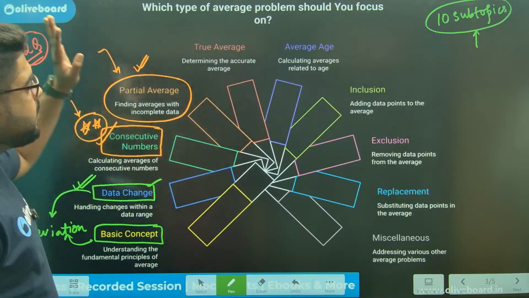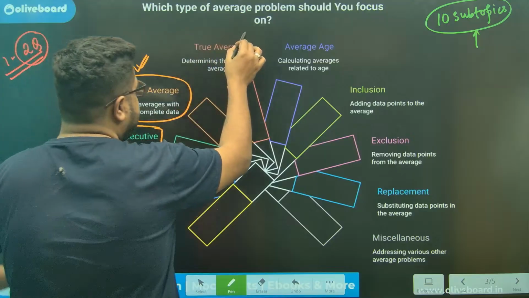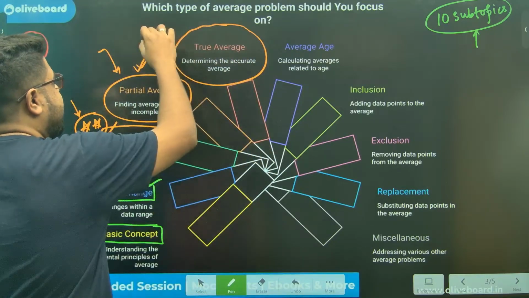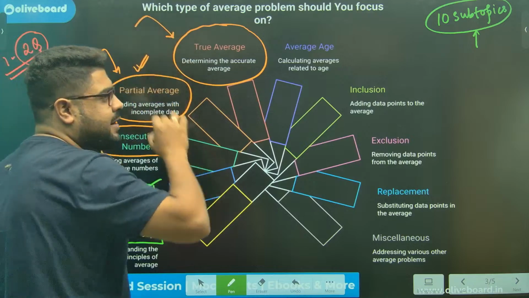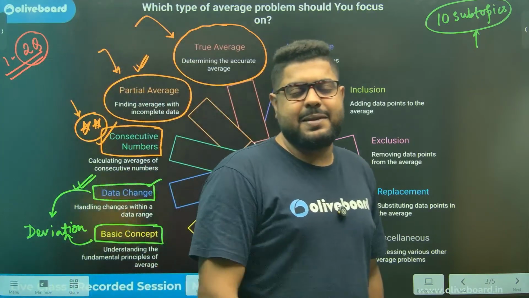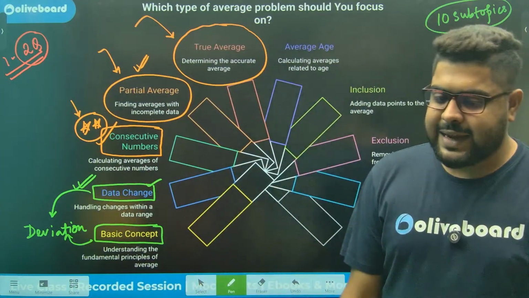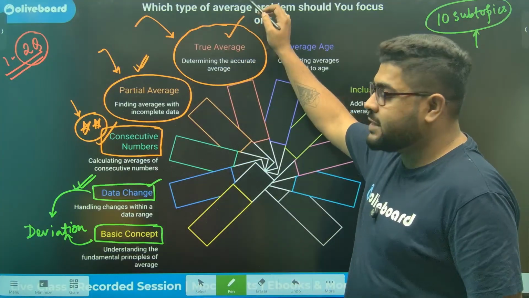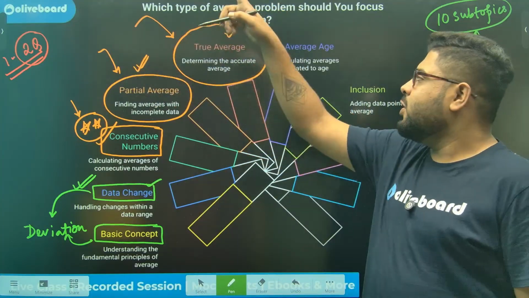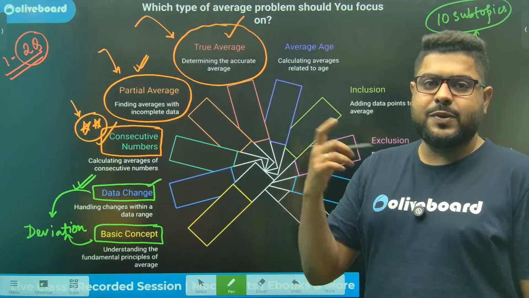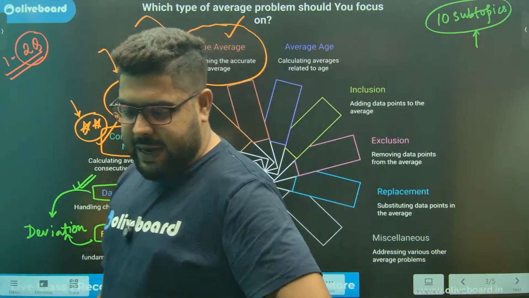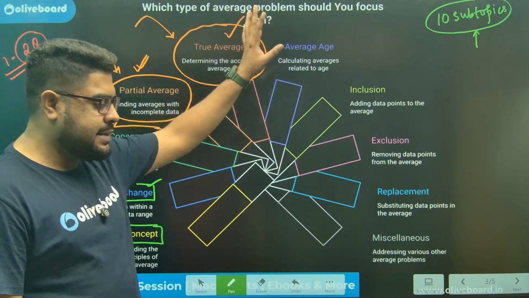Perfect. Now, the next one, true average. The mistake type. Mistakenly, somebody's marks were taken as 83 instead of 38. So what will be the correct average? Now, in CGL, don't expect to get only one mistake. They will make multiple mistakes, 2, 3, 4 mistakes at the same time. So again, you need to have a clear-cut understanding of that.